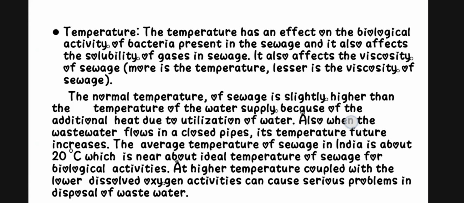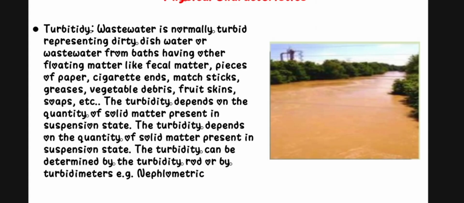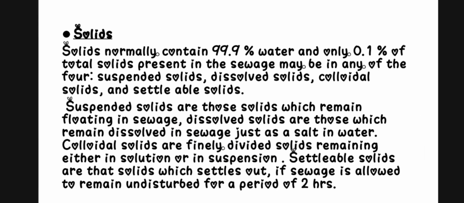Next one is turbidity. For normal water, there is no turbidity, meaning the water is very clear. In sewage water, there is a lot of food waste, kitchen waste, chemicals, and so on mixed in. Because of that, the water becomes turbid.